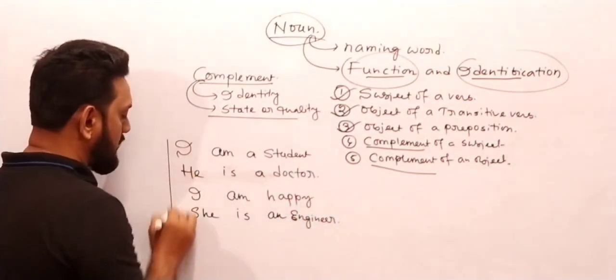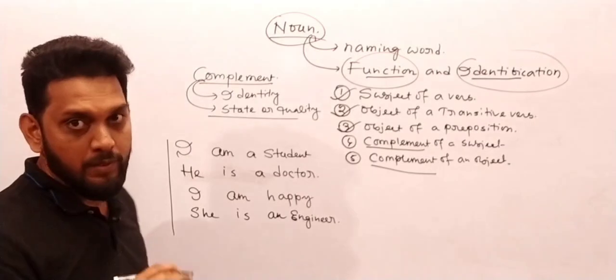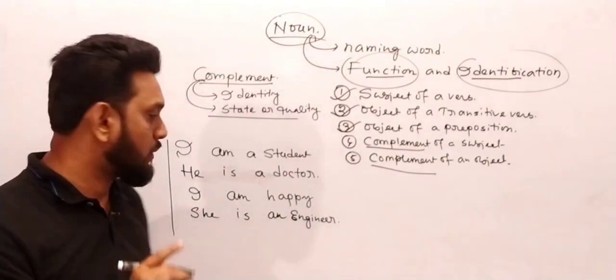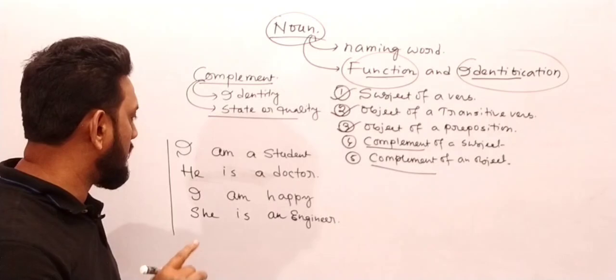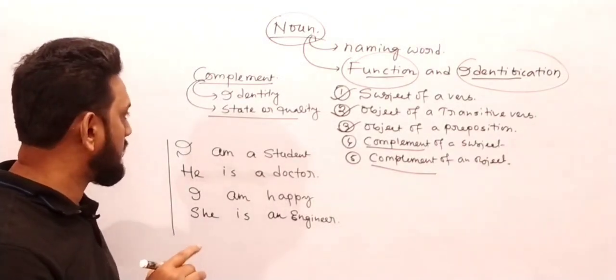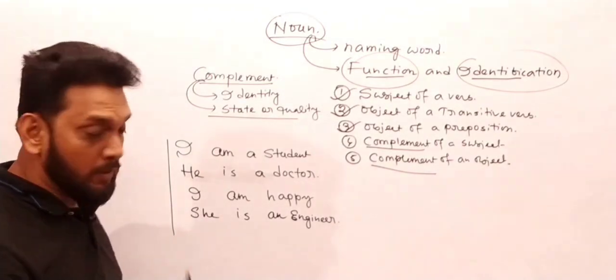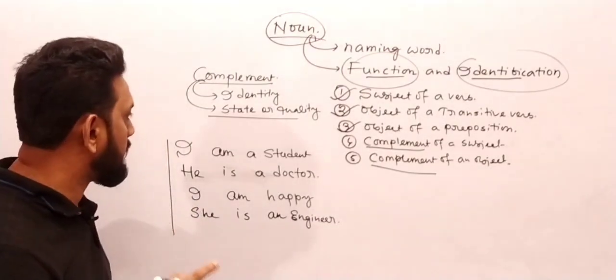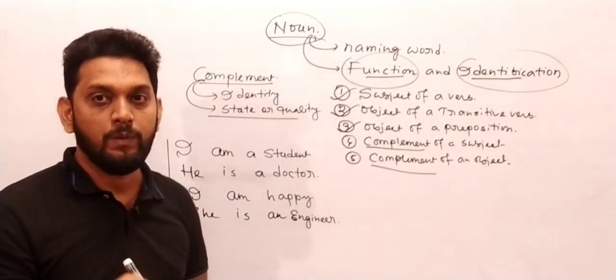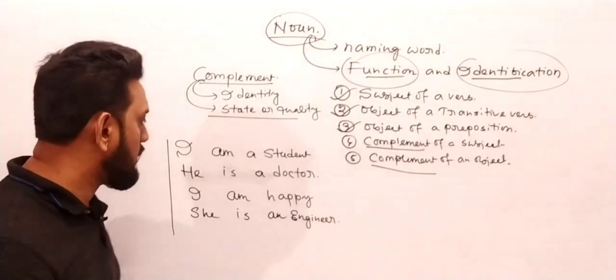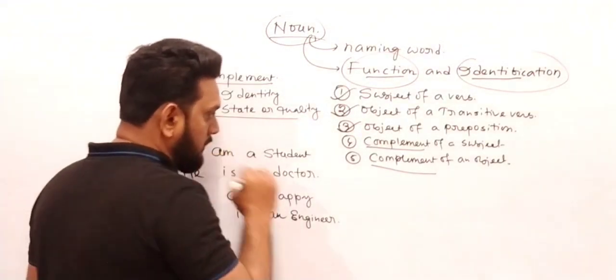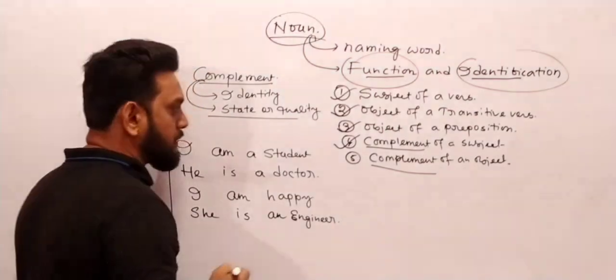So I have written 4 sentences over here, and I will make you understand one by one, telling you what a complement is, and how a complement talks about the identity of the subject or the quality of a subject. Yes or no? So first of all, we have to understand this function, complement of a subject.